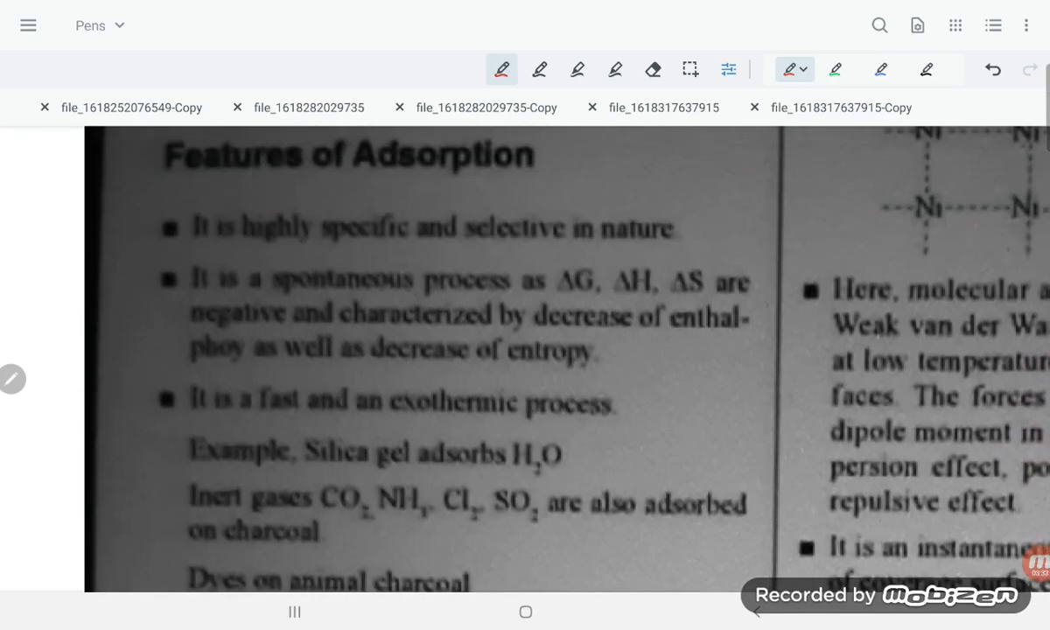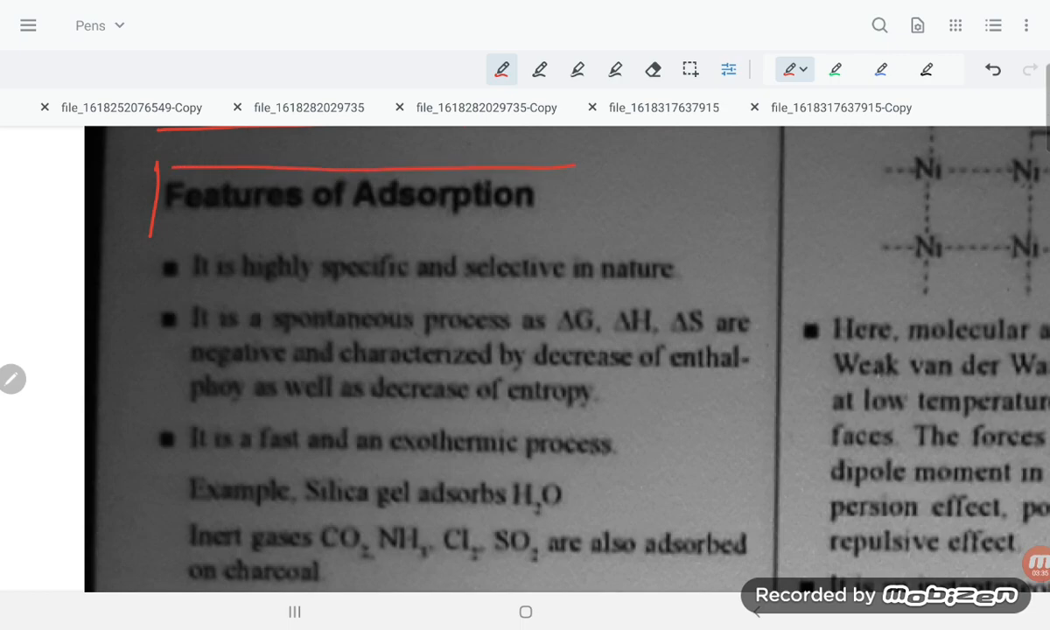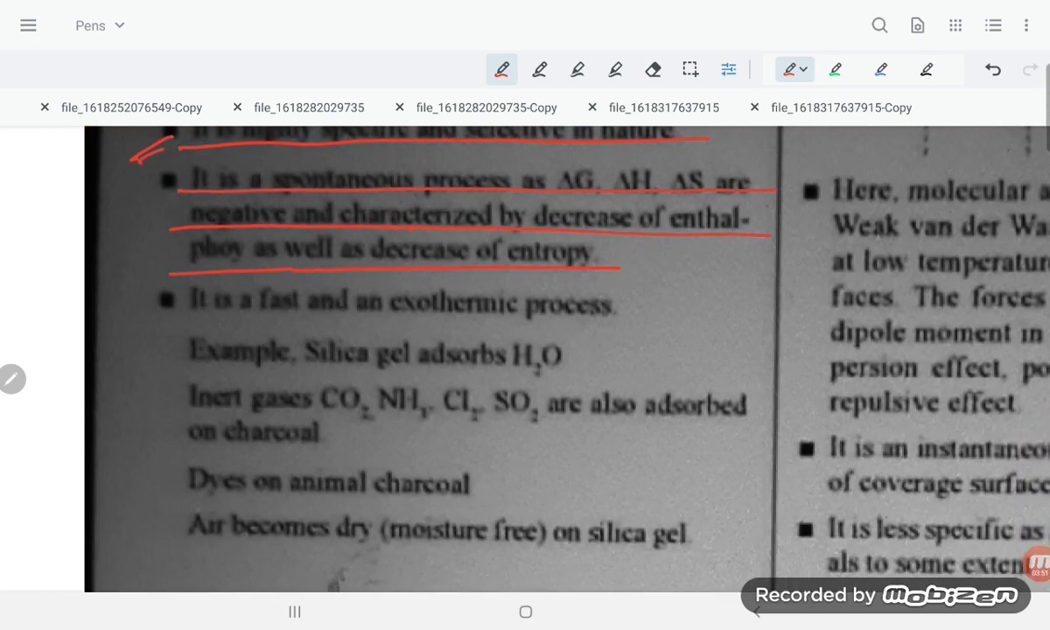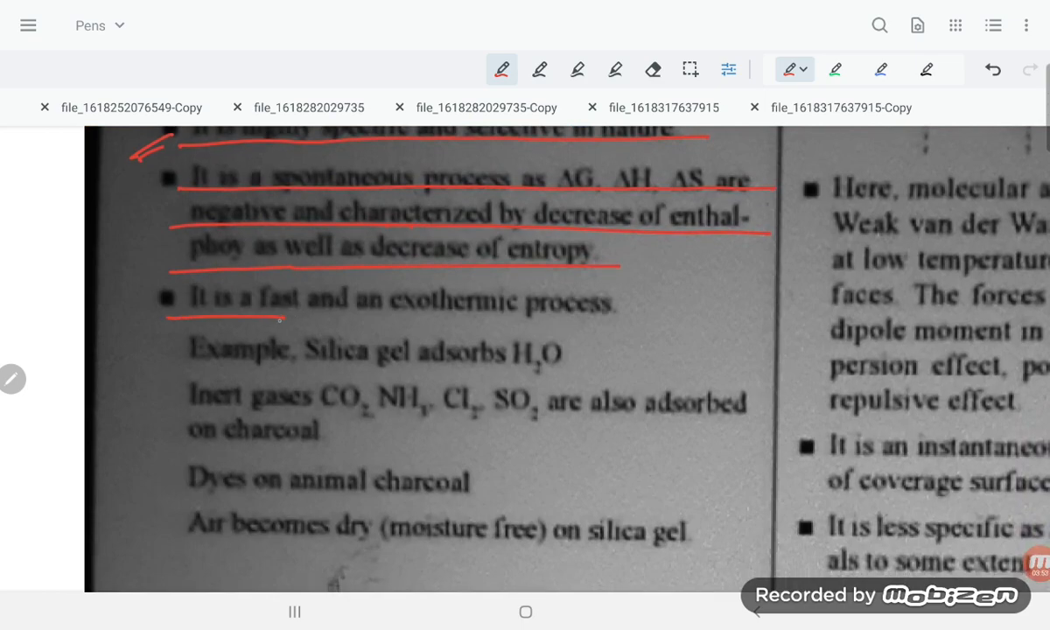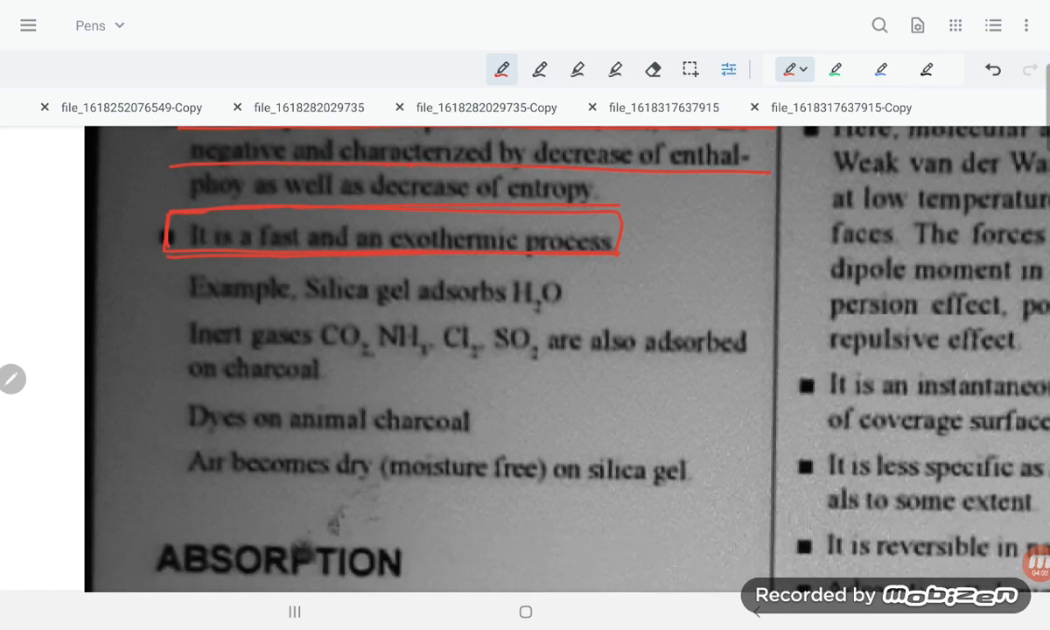Now the next point we have to understand is the features of adsorption. It is highly specific and selective in nature. First, it is a spontaneous process: delta G, delta H and delta S are negative, characterized by a decrease in enthalpy as well as entropy. It is a fast and exothermic process.